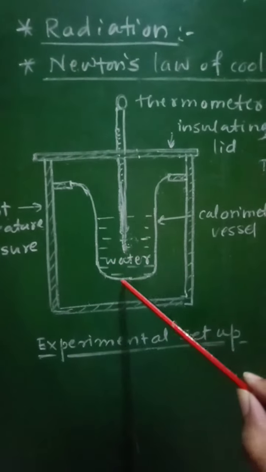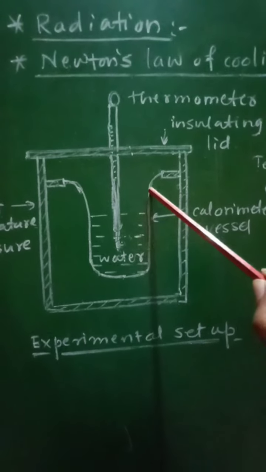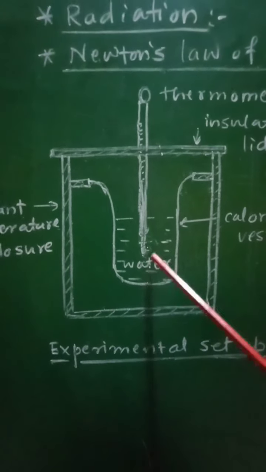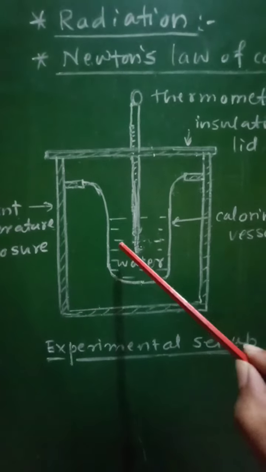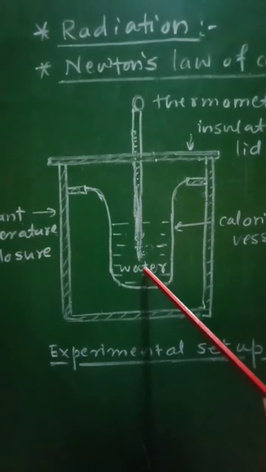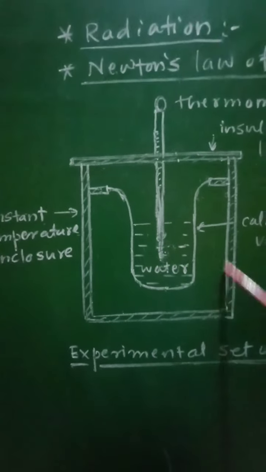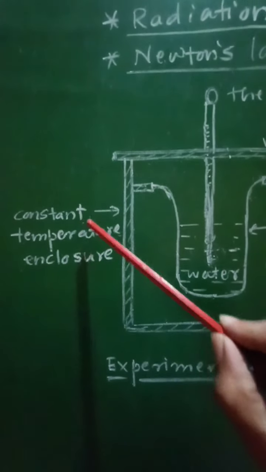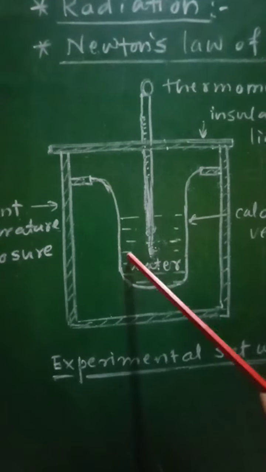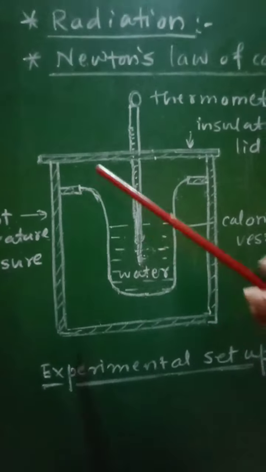So in this experimental setup, this will be the calorimeter vessel. It will be filled with boiling water up to 2/3 of its capacity. Then it will be enclosed with the help of the constant temperature enclosure. Then it will be closed with this insulating lid, which will be placed on the constant temperature enclosure.